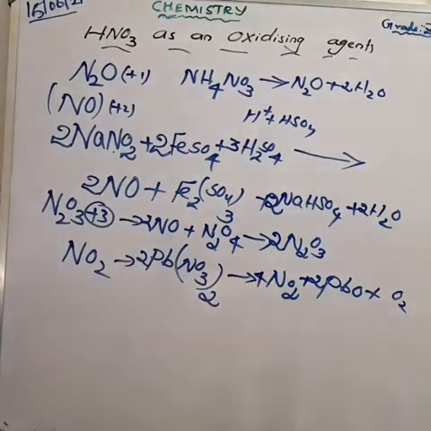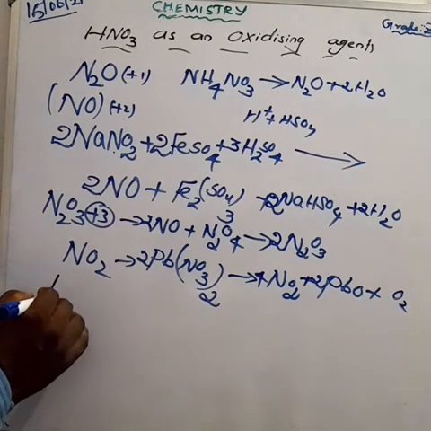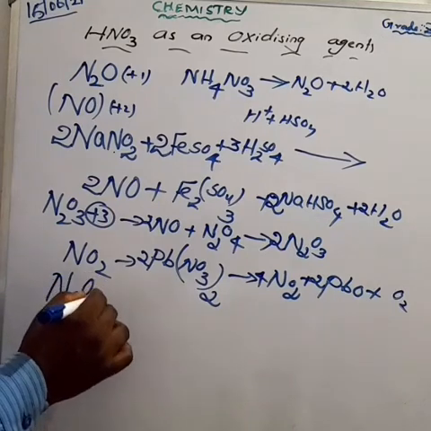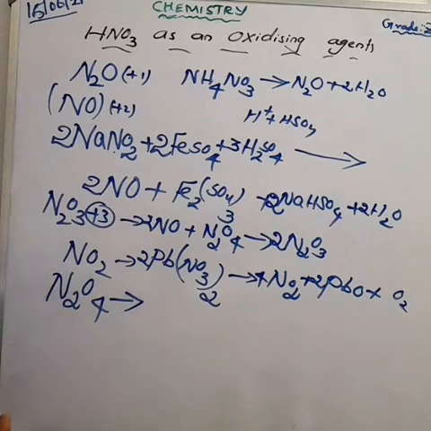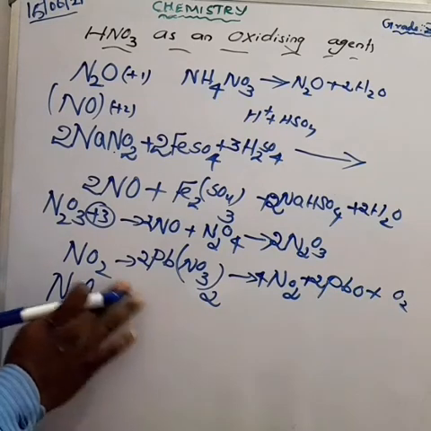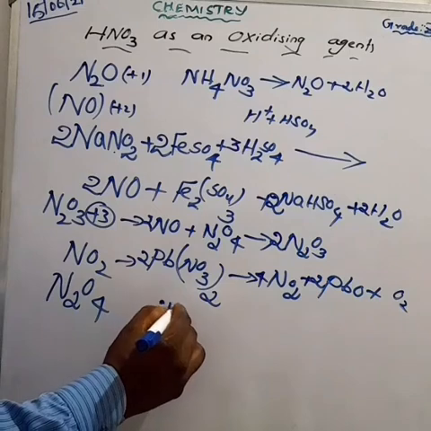Next, nitrogen tetroxide. What's the formula here? N2O4. The oxidation state is +4. How to find that one? Colorless solid, acidic. This is also an easy equation. Nitrogen dioxide is converted into nitrogen tetroxide, that is NO2 gives N2O4. How to balance? 2 N is there, so make it 2. Also balanced.